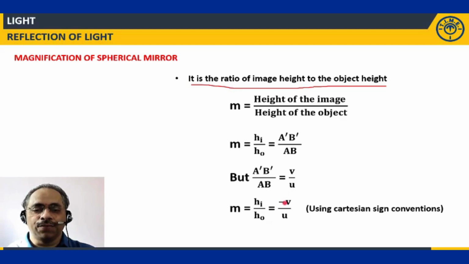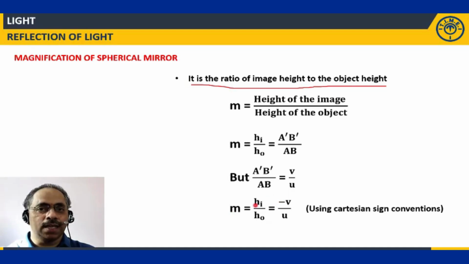So if you apply the sign convention in this expression, you will get minus V by U. Why? Because irrespective of whether V is negative or positive, U is always negative. So we'll get the relation magnification is equal to minus V divided by U.